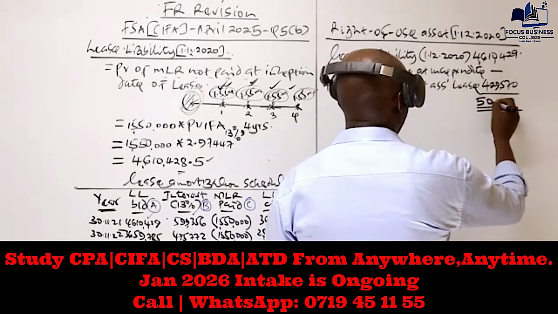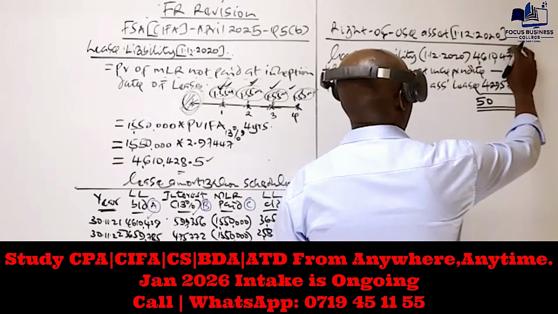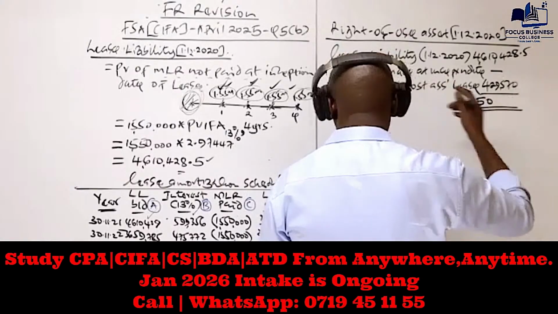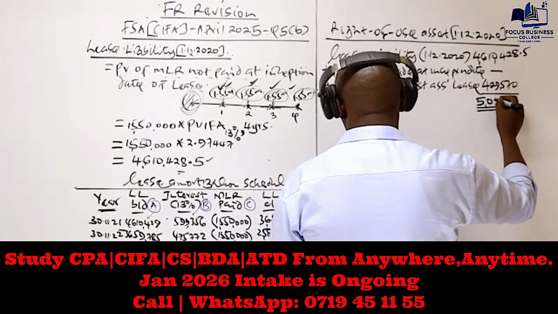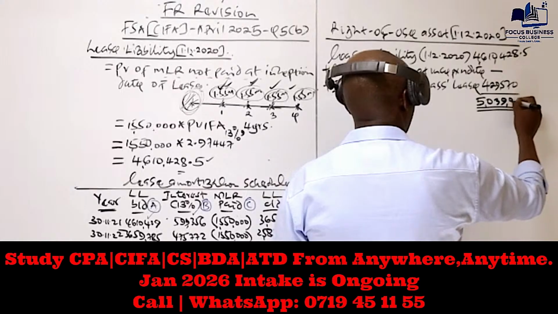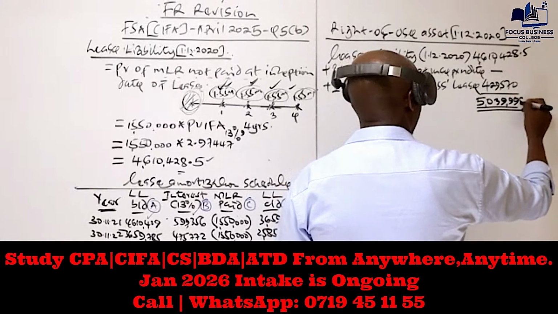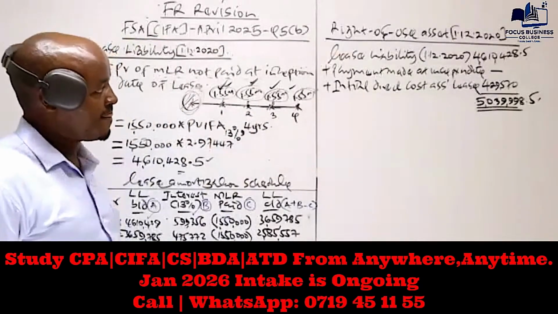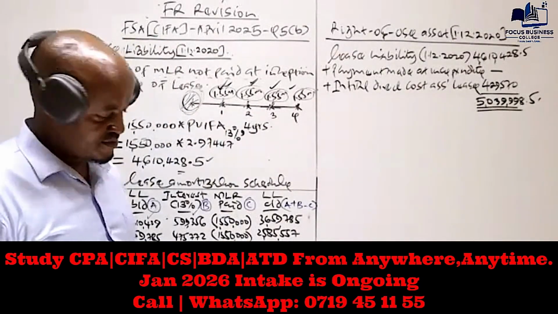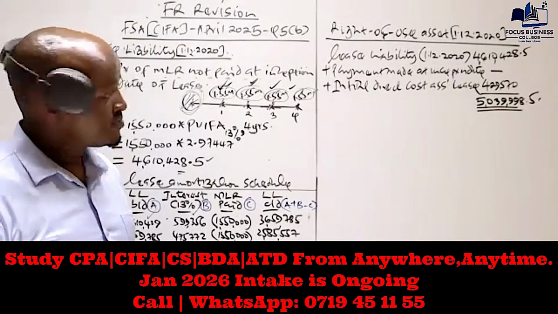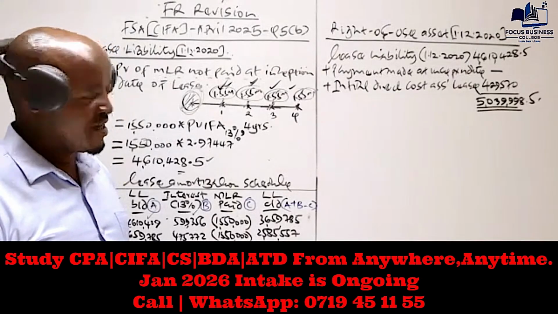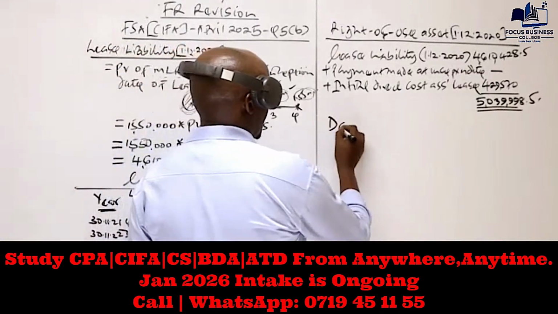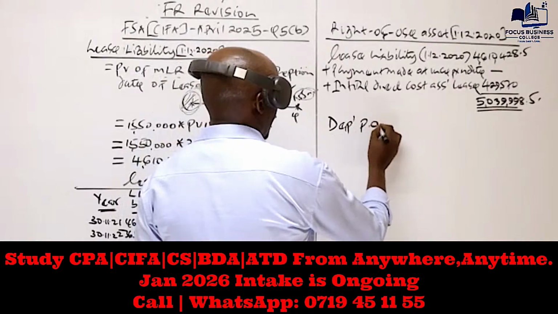We get 15. Okay, I think we can work with this one as 0.85, though you can't be penalized for that. So that will give us 5,039,998.5. Is that what you're getting? 5,039,998.5. Yes.